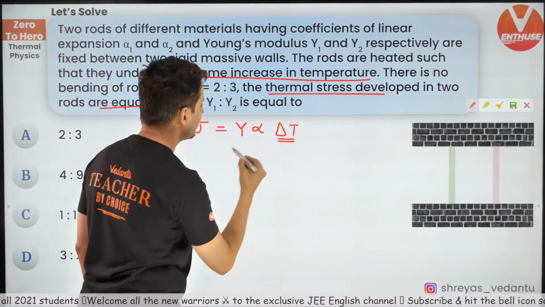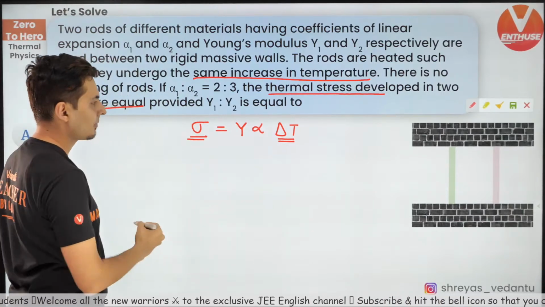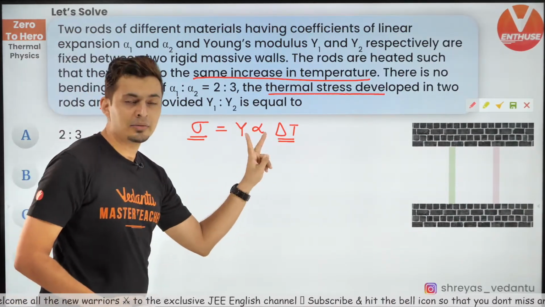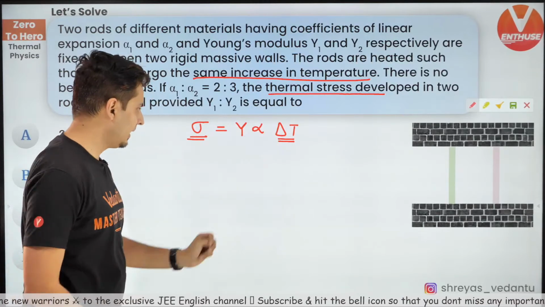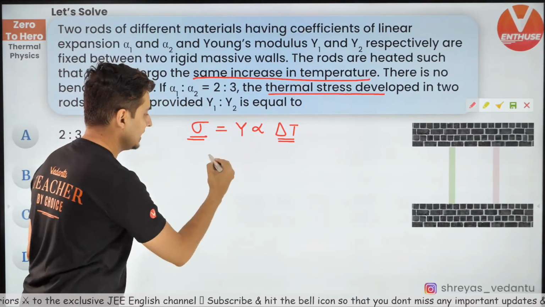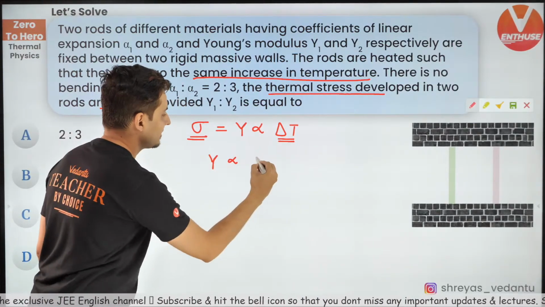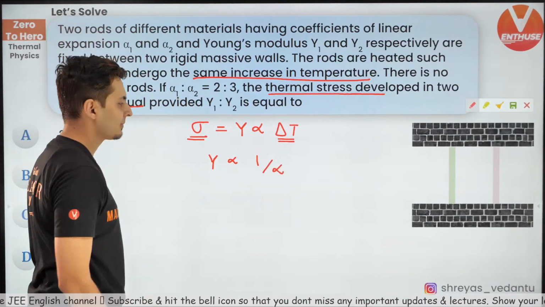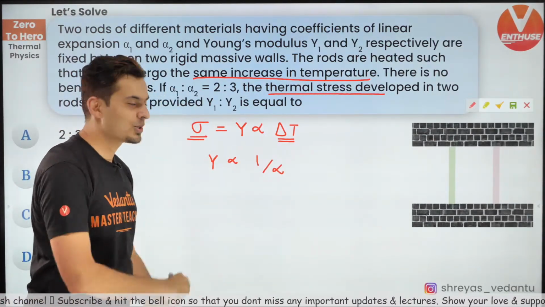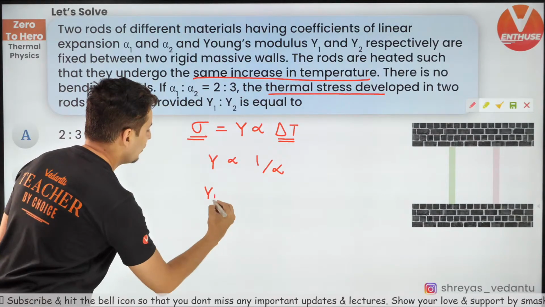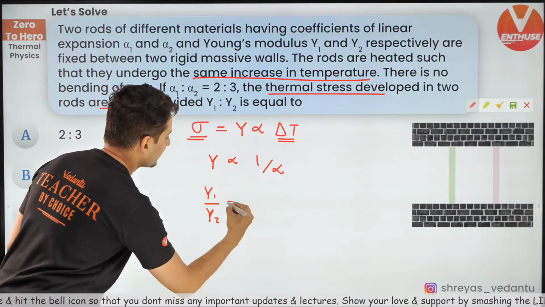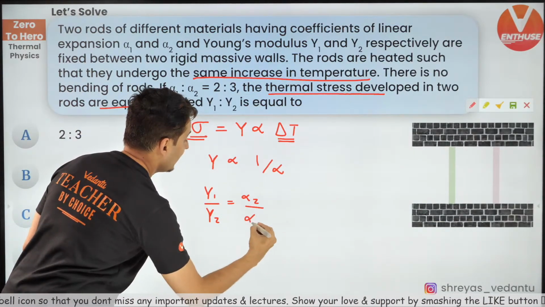That means delta T is same, sigma is also same. That means only these two are different. If these two are different, their product is constant. That means Y is inversely proportional to alpha. So Y1 by Y2 will be alpha 2 by alpha 1.